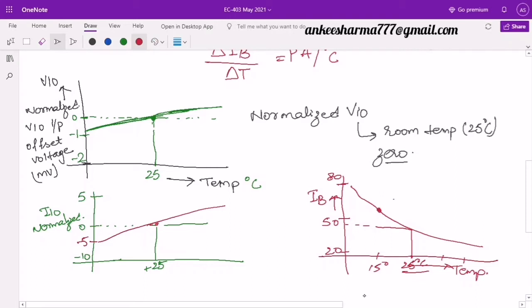It can be related like this: I have done one experiment in the Himalayas, and there the temperature was 15 degrees centigrade. Over there the base current was around 70, let us assume. Whereas I have taken that same IC, the 741 IC, and gone to a desert place where the temperature was around 40 degrees centigrade, and I found the IB current has now changed. So how will I come to know how much it changed?